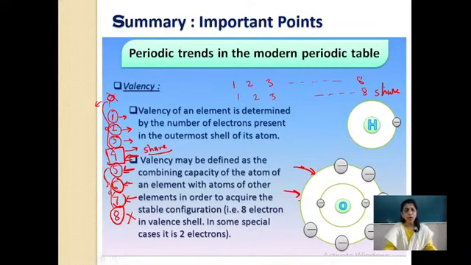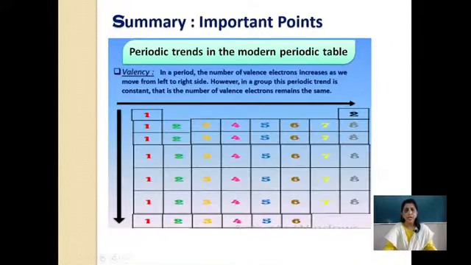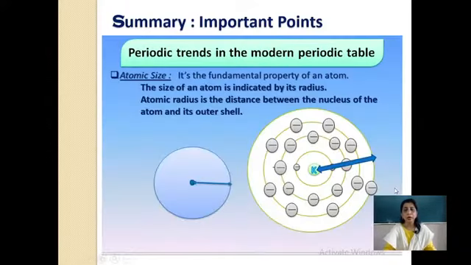So this is about valency, the periodic trend. In a period, the number of valence electrons increases as we move from left to right. In a group, in the periodic trend, the valence electrons remain constant. This is about valency. Let me go to the next one, atomic size.